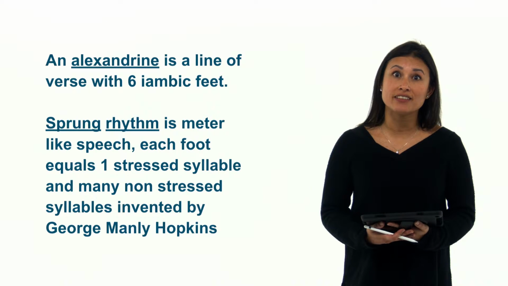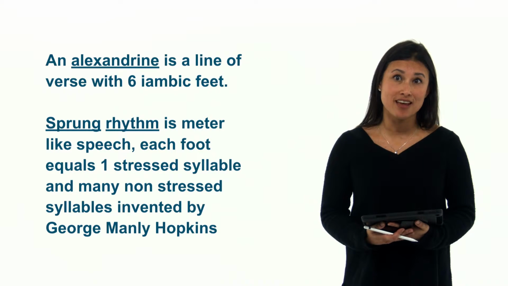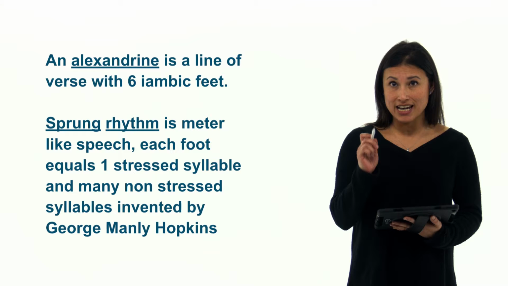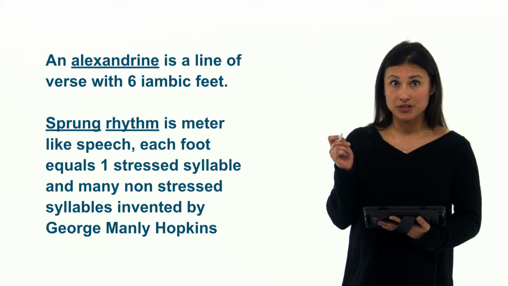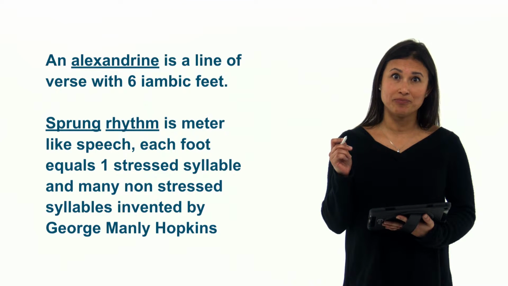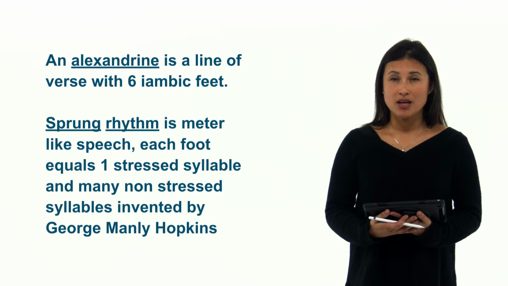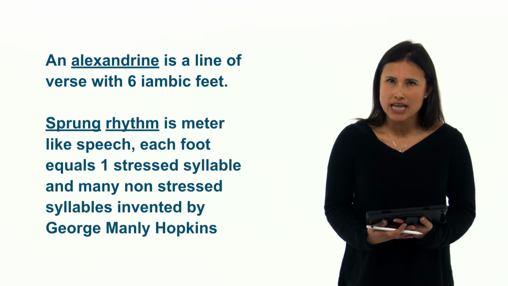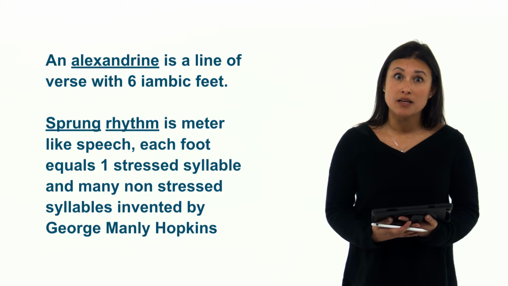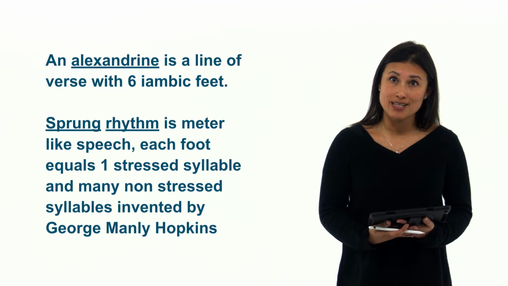An Alexandrine is a line of verse with 6 iambic feet. Now remember that, it has a different name. So instead of tetrameter or iambic pentameter, we call it an Alexandrine because it has 6 iambic feet. Sprung rhythm is meter that's like speech. It's very close to how we speak, and it was invented by Gerard Manley Hopkins in his poems.